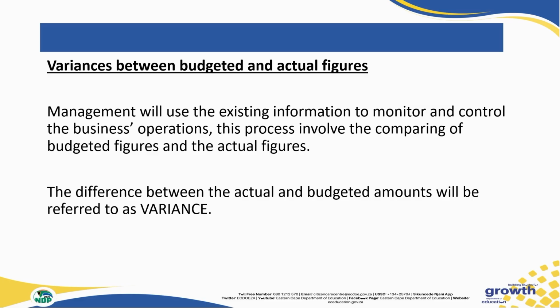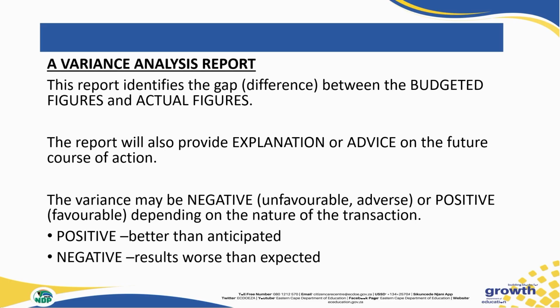Also, another very popular question that they ask in budgets is a variance between budgeted and actual figures. Now here, management will use this existing information to monitor and control the business's operations day-to-day running. This process involves, again, comparing of what we have planned to spend or receive, meaning budgeted figures, with the actual figures that came in, right? The actual payments, the actual incomes or receipts. The difference between the actual and budget amounts will be referred to as a variance or a difference.